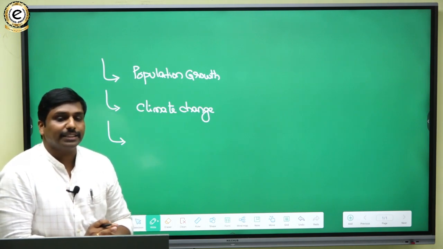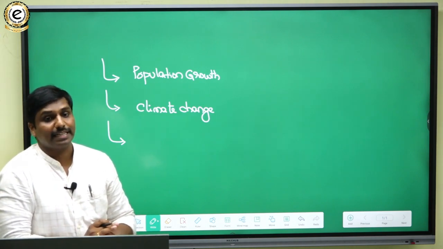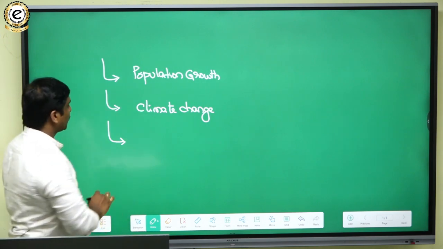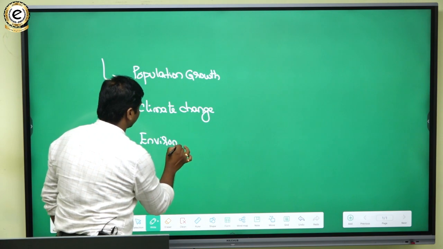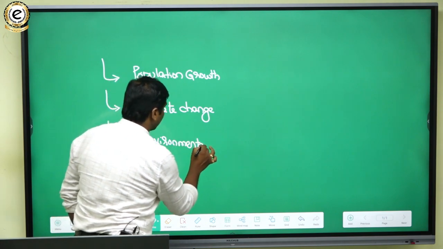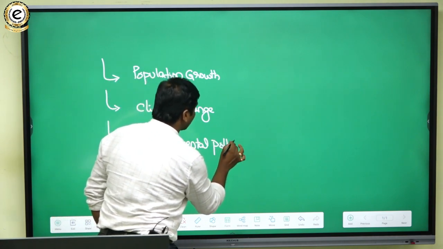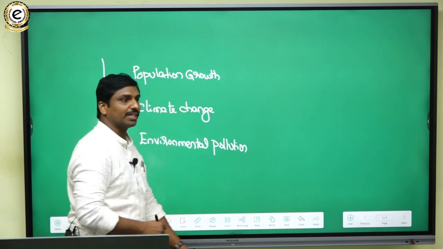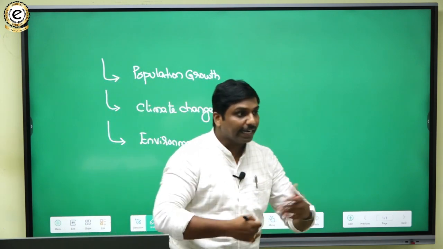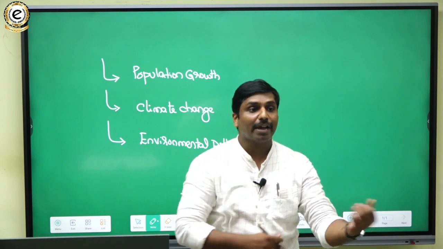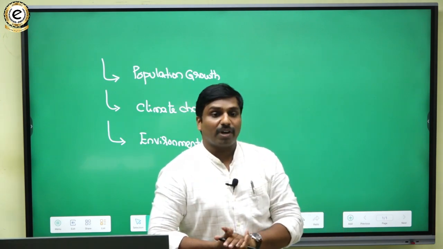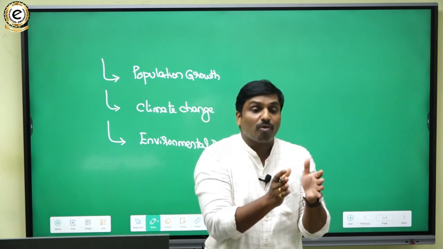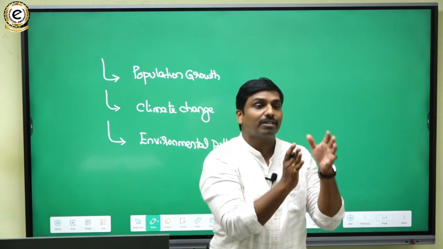Then the other thing, why water scarcity is there, is environmental pollution. To be precise, water pollution. Water pollution is there, marine pollution is there, and all such kinds of environmental pollution are also causing the issue. We are talking from the perspective of fresh water scarcity.